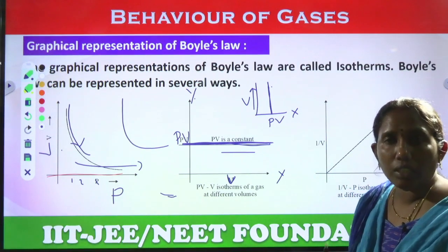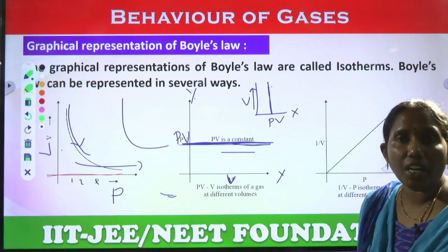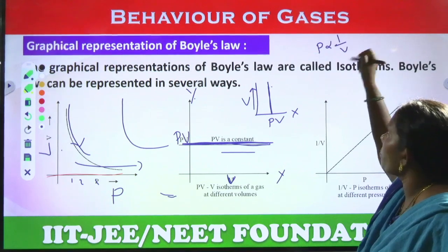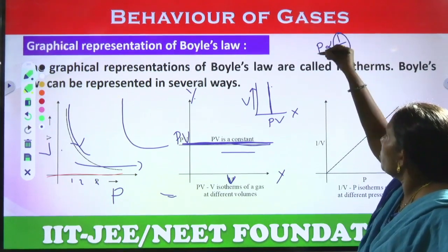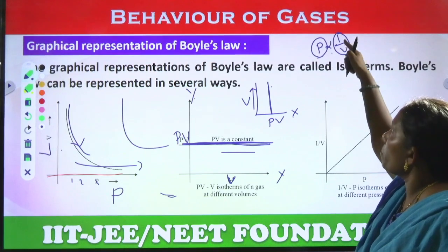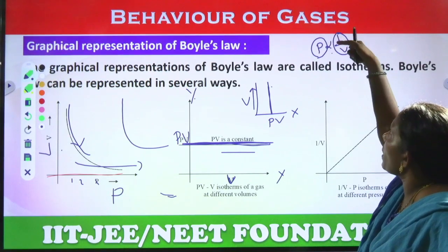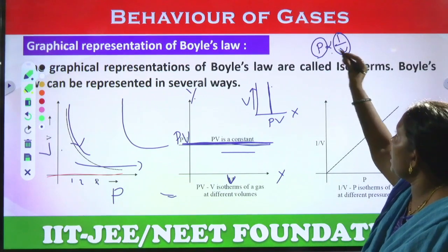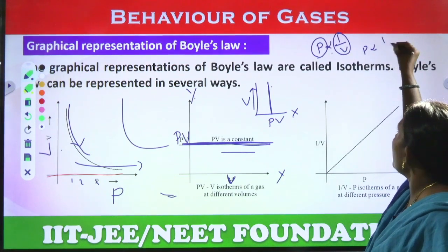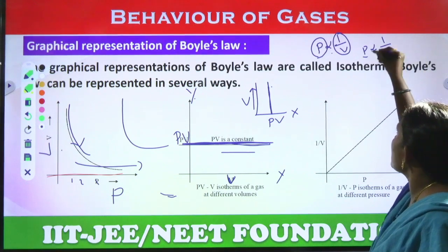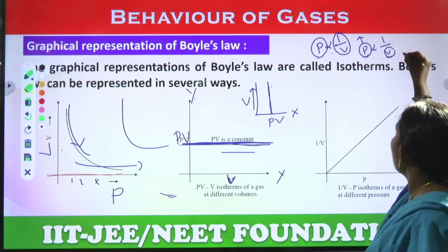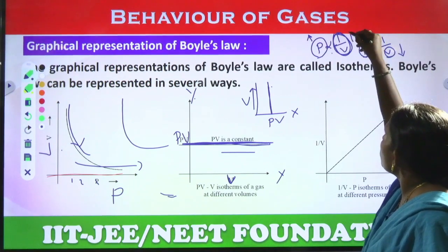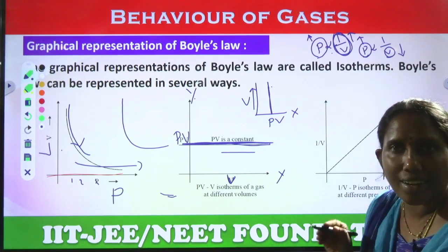You have to remember that difference between V and 1 by V. P is directly proportional to 1 by V. P increases, the 1 by V value also increases. P is inversely proportional to V, meaning P increases, then V decreases. This difference you must understand.